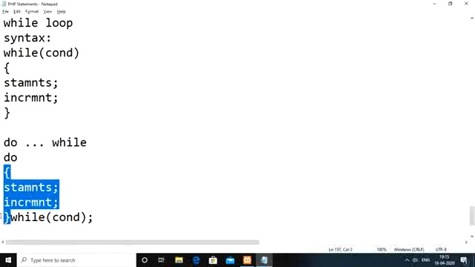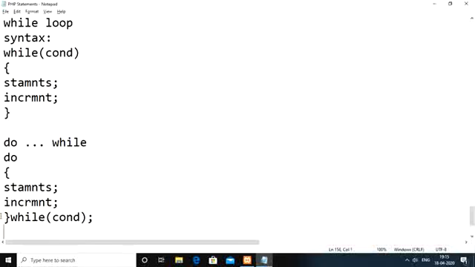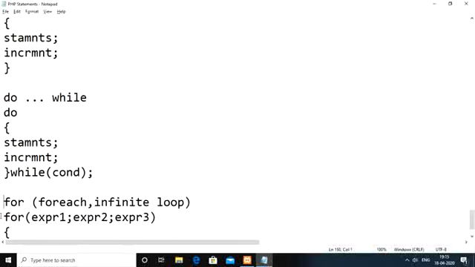In case of the while loop, if the condition is false for the first time itself, then we do not enter into the body of the loop at all. Whereas in case of the do while loop, even if the condition is false the first time, as we enter into the body of the loop before checking the condition, the body of the loop is executed at least one time. That is the difference between while and do while loop.